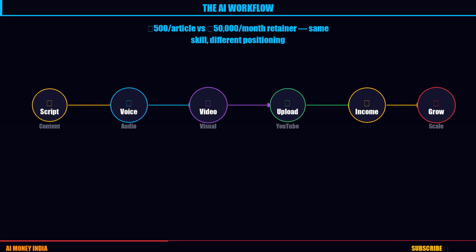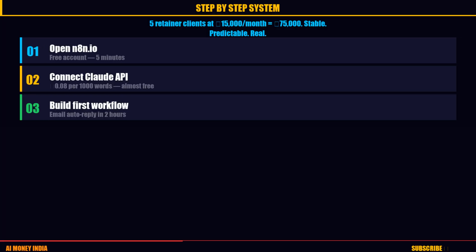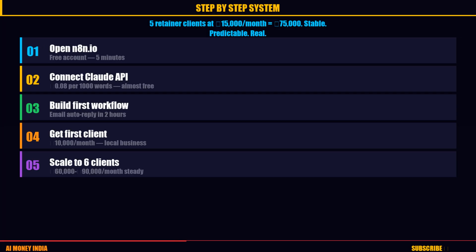Come again. 500 rupees per article versus a 50,000 rupees per month retainer. Same skill. Different positioning. Now see the difference. One group is doing work worth 500 rupees with AI. The second group is building a complete system with AI which itself generates 50,000 rupees. If that group can earn 5 lakh rupees, then why not me? Exact same tools, just a different approach.